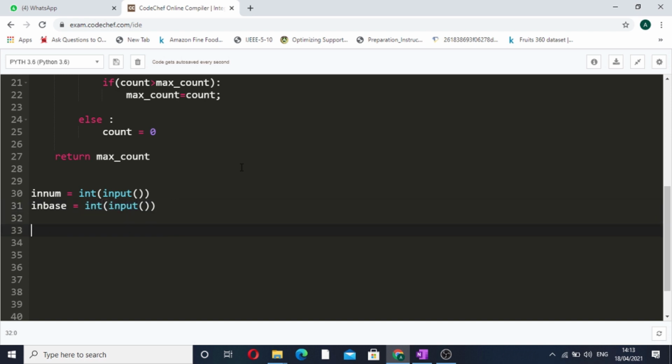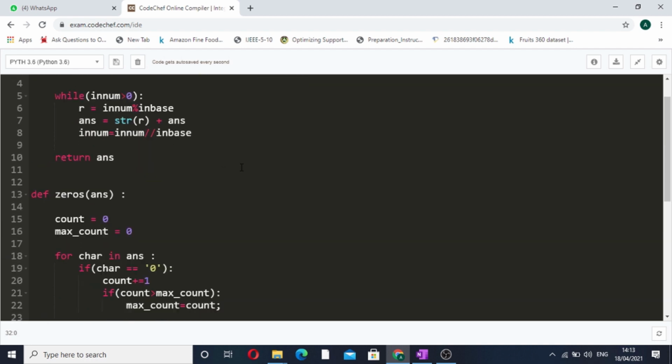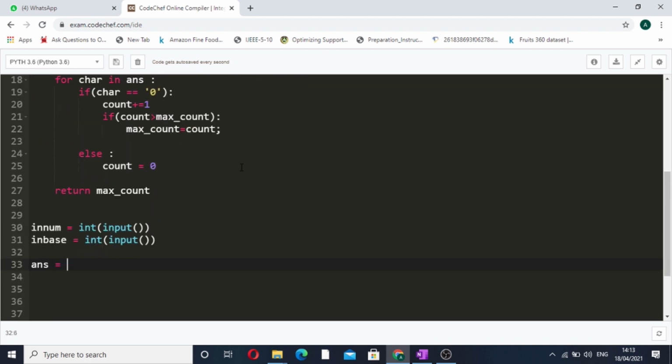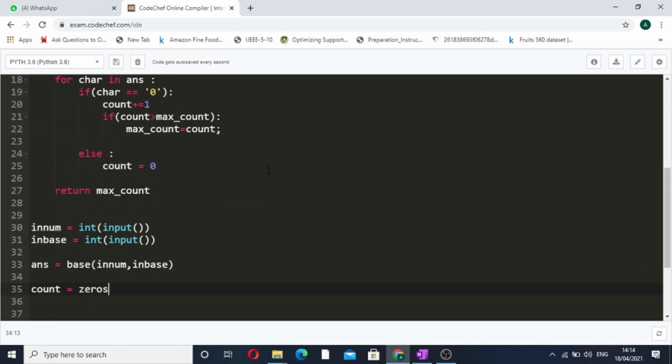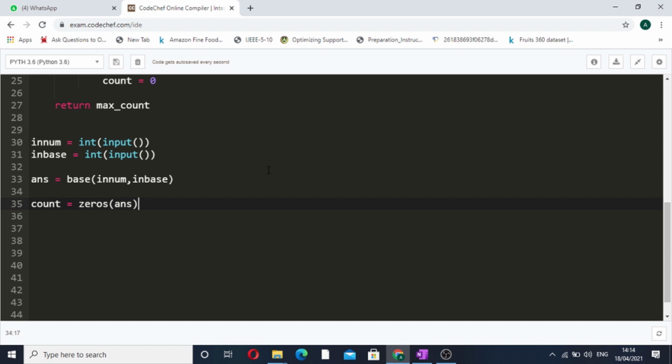Now we will first call the base function. It will return our answer string, so in this we will pass enum comma in base. Now this answer string has come to us. Now this answer string will be passed to the consecutive zeros function, so it will give us the count of zeros. So count is equal to zeros, the function name is zeros, and in that we will pass this answer string.